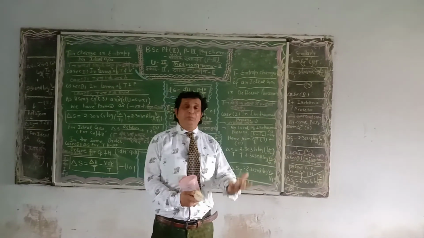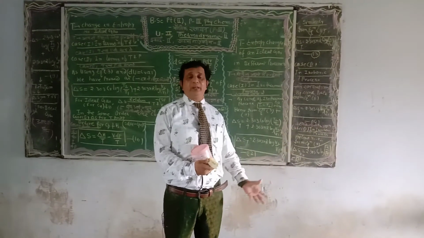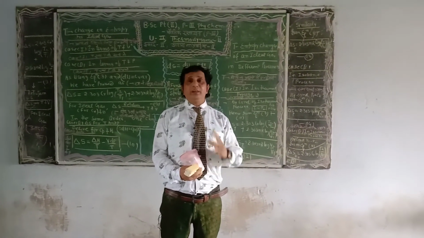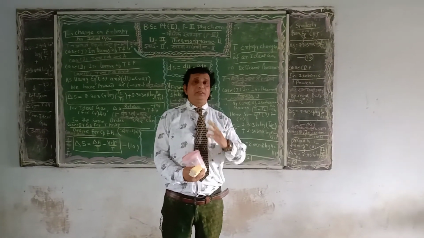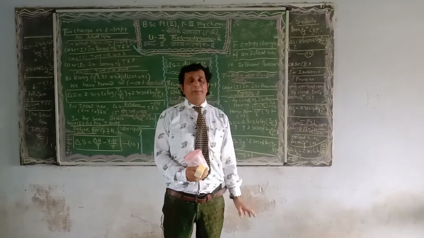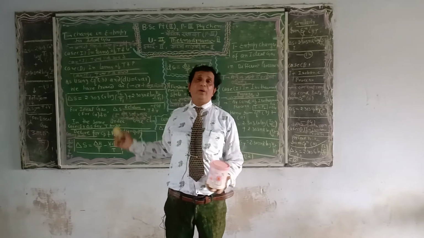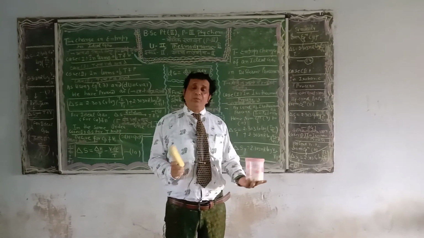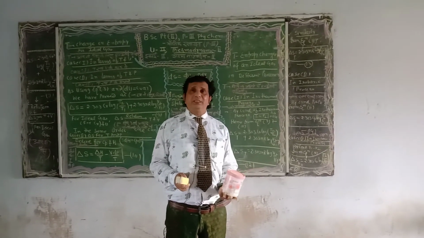Further, we have also derived equations for particular specific processes, and all the numericals based on these conditions we will solve in the coming sessions.